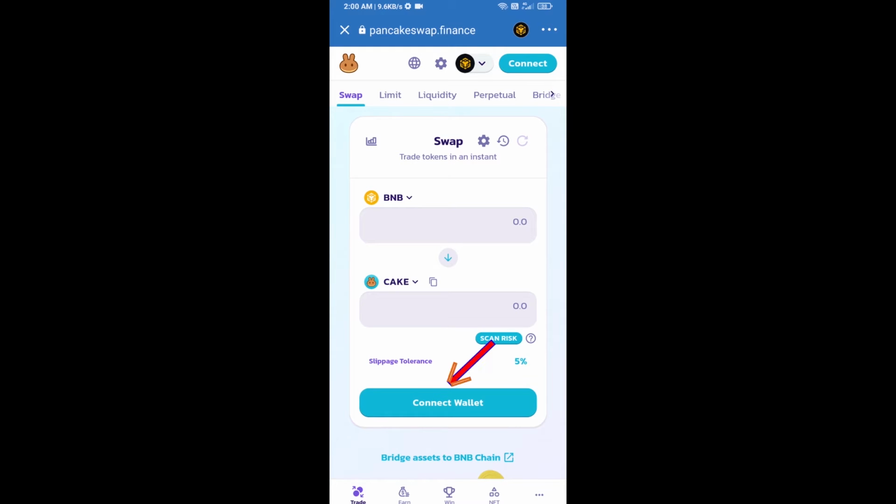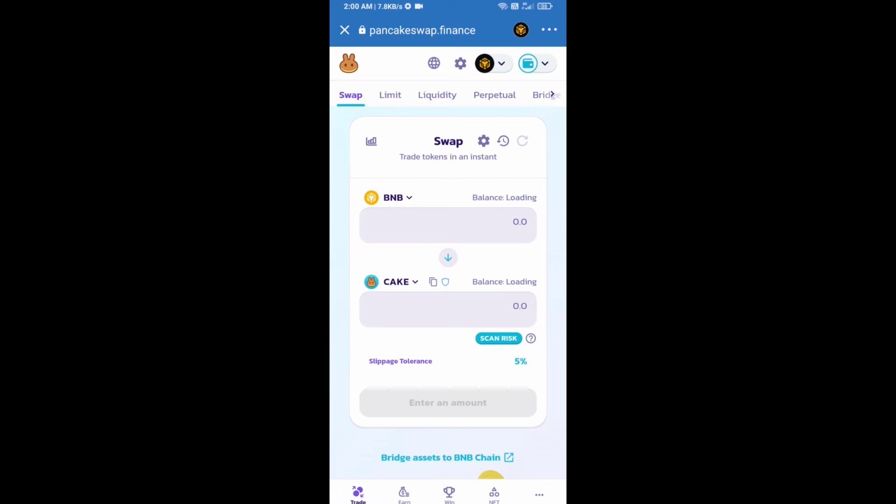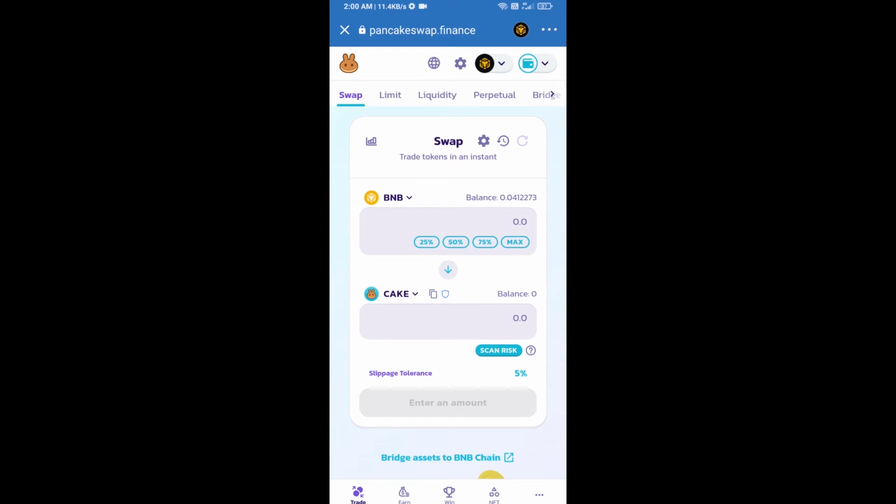Then click on Connect Wallet. Select Trust Wallet. Click on Trust Wallet. So Trust Wallet has been successfully connected to PancakeSwap exchange. Then you will click on Cake.